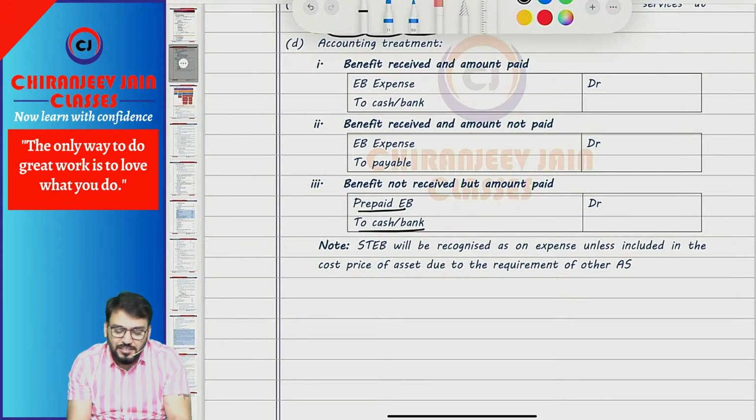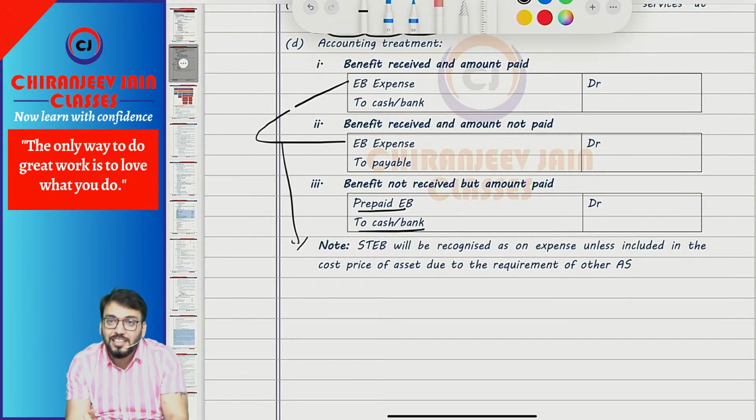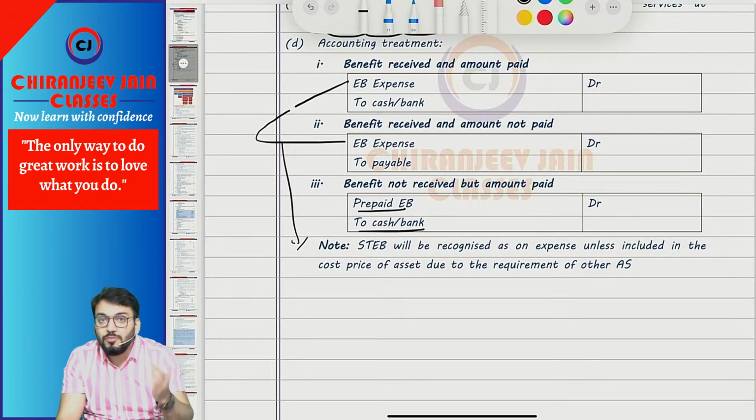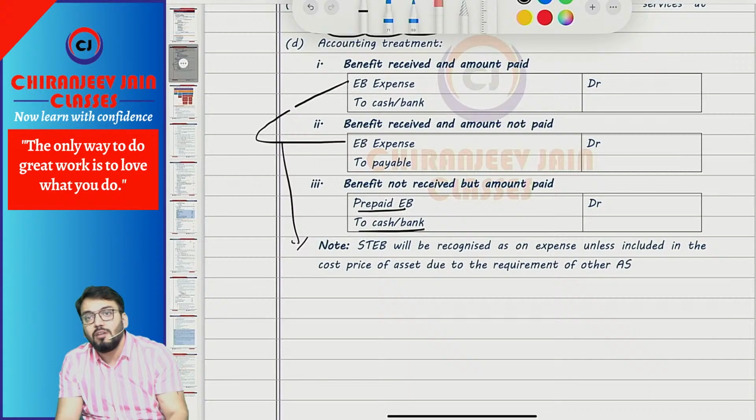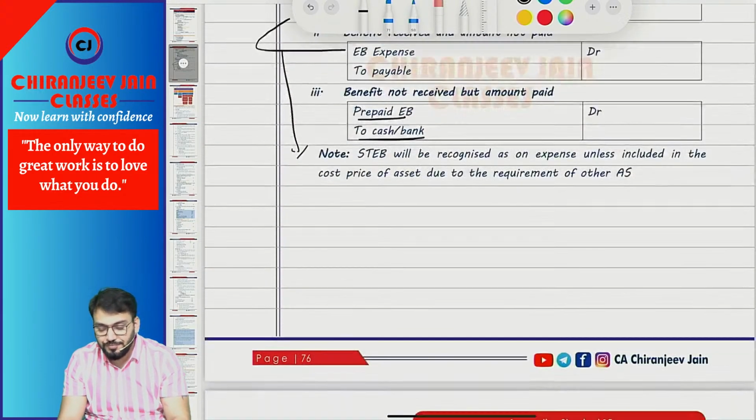Okay. Now normally when I am saying EB expense, this EB expense will be charged to profit and loss account unless it is capitalized as per the requirement of other accounting standard. For example, in case of inventory, we add direct labor expenses. We also add indirect labor expenses. In case of PPE, also some employee benefit expenses which are directly attributable for bringing the asset in present location and condition for its intended use will be also capitalized. So it can be capitalized as per the requirement of other standard. Otherwise, it will be charged to profit and loss account as an expense.